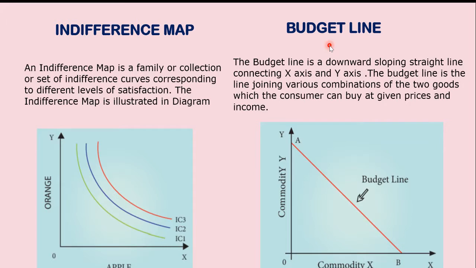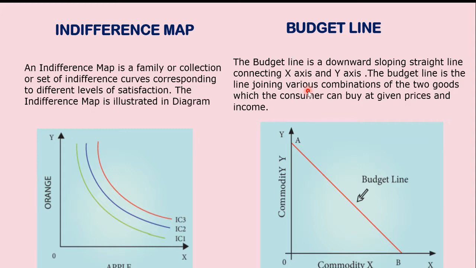The preference pattern is represented by the set of indifference curves, whereas the purchasing power depends upon the money income and the price of the goods. How do you go and buy a product? First of all, you must have the income.